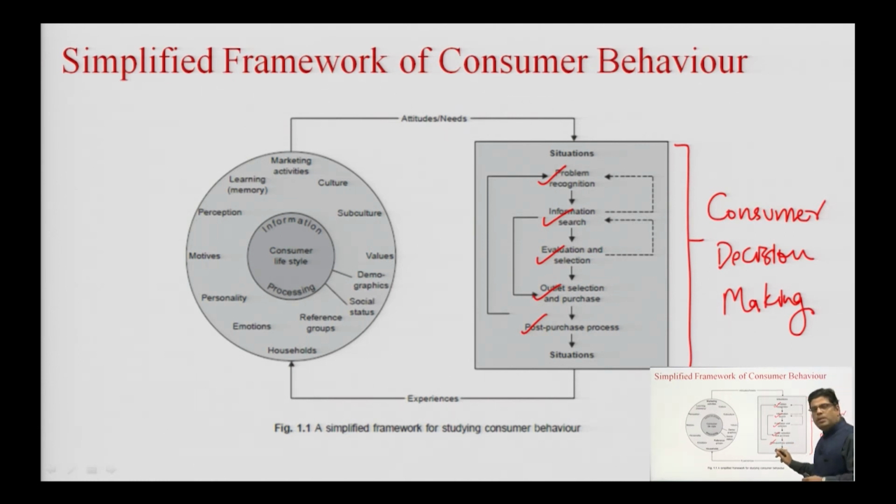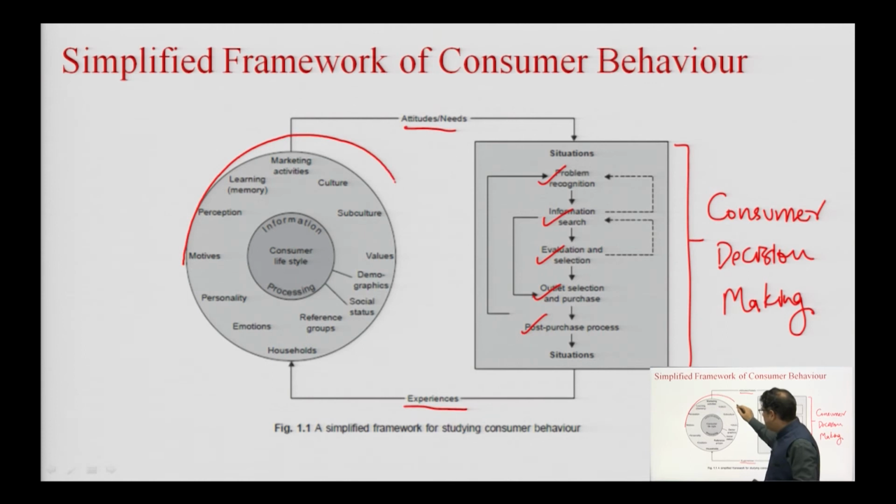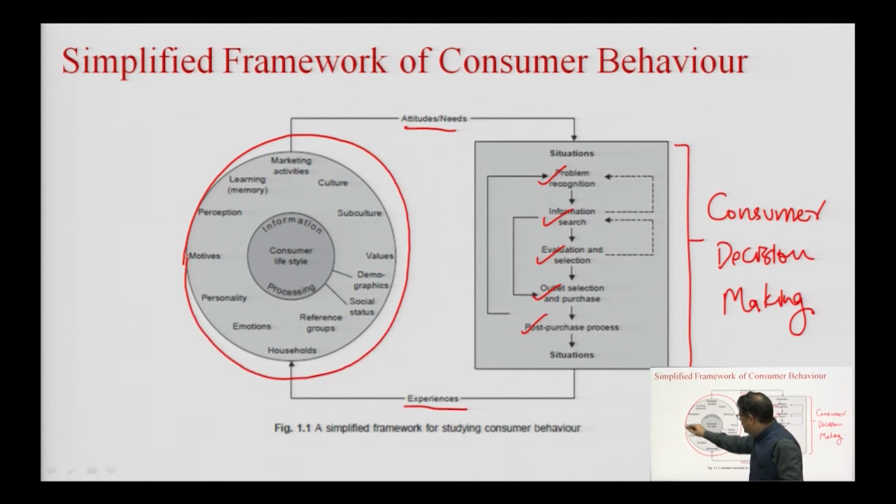Once the consumers are purchasing a product or a service, the product or the service is then delivering some experience to the consumer. Based on this experience, the consumers are forming their attitudes and needs, and in this circle you can see that there are so many factors which are influencing their decision. So, marketing activities, culture, subculture, values, demographics, social status, emotions, personality, motives, perception, learning.